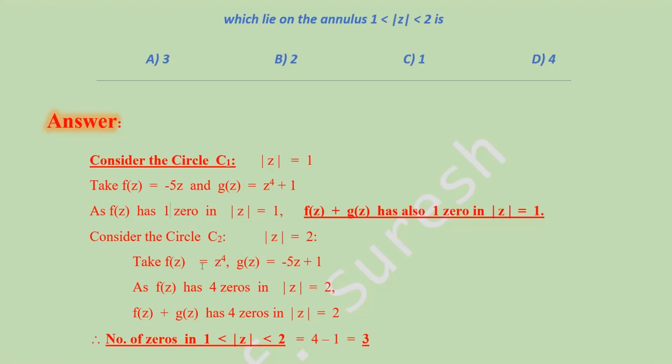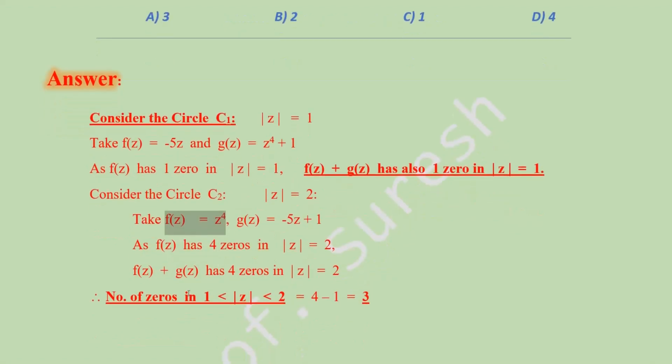Here take f(z) = z⁴, and g(z) = −5z + 1. So this function f(z) = z⁴ has 4 zeros, all at z = 0, four times, in |z| = 2. Therefore f(z) + g(z) has 4 zeros in |z| = 2, since |g(z)| < |f(z)|.